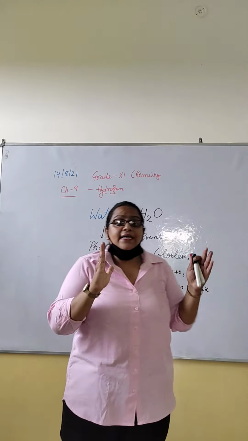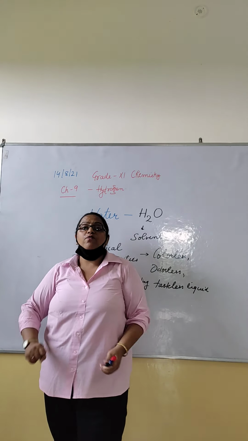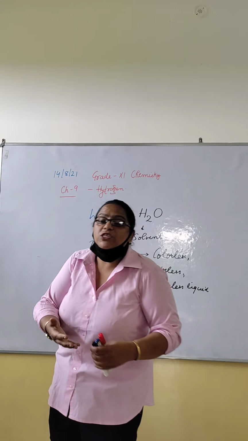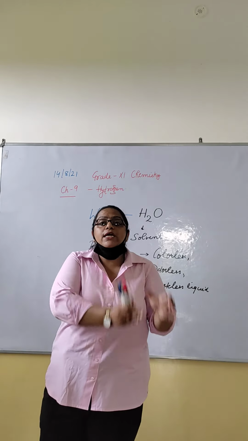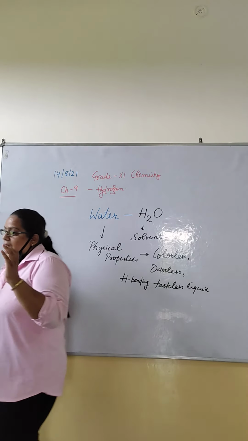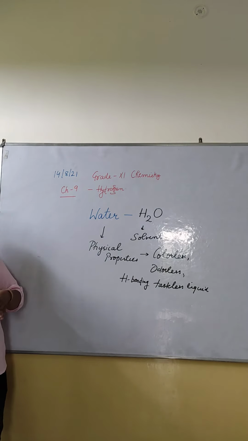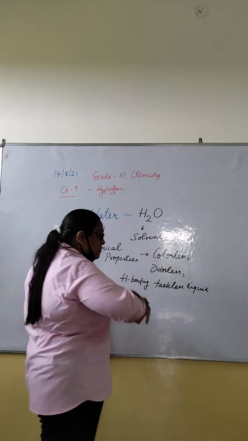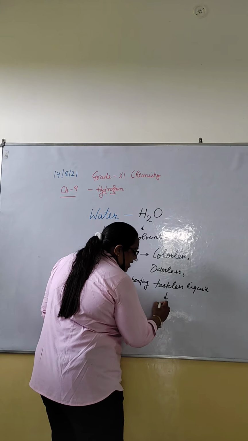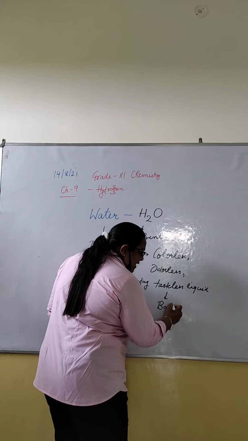And you will be surprised to know that the high heat of vaporization, which means conversion of liquid to vapors, and high heat capacity are responsible for maintaining the human body temperature.